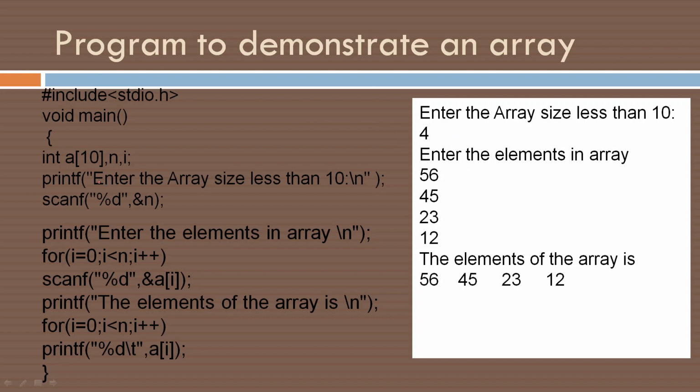This is the output. Enter the array size less than 10. This is the first statement, and we are giving 4 there. So what will happen internally? When we declare int a[10], an array named a which can store 10 elements will be allocated. This is a[0], a[1], a[2], a[3], and so on up to a[9]. The elements start with index 0 and end at 9.